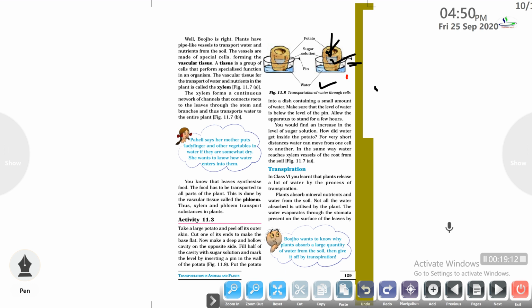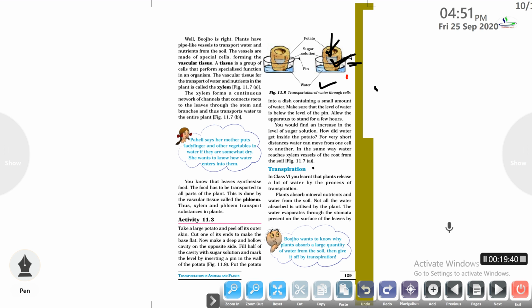After a few hours, you will observe an increase in the level of the sugar solution inside the potato. In the same way as in the xylem vessels in the case of plants, the water can move from one cell to another. So this is generally the transport system in the case of plants.